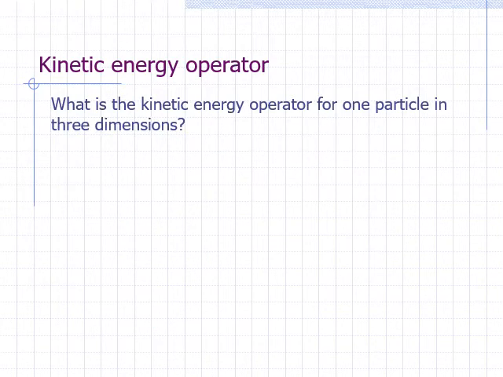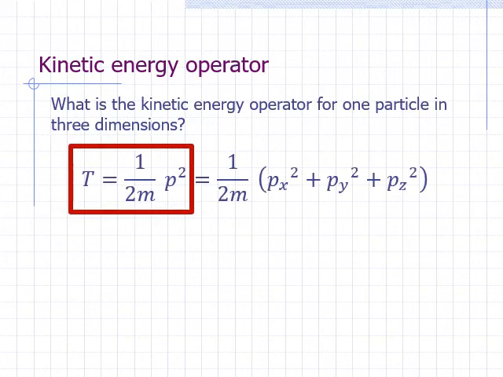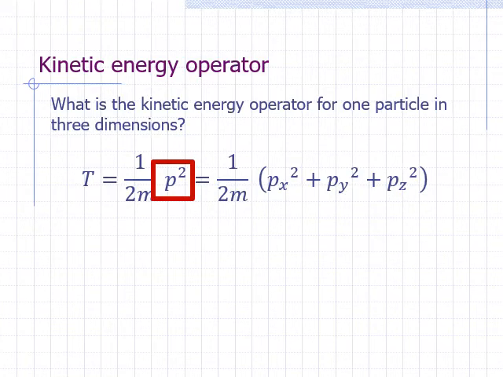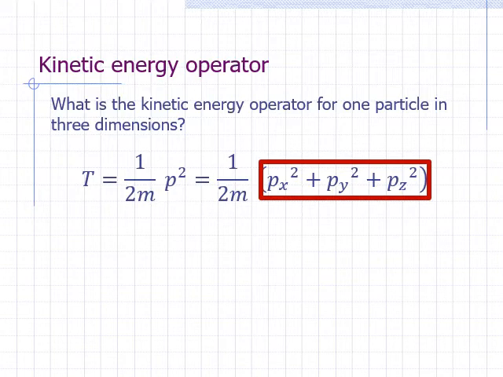In 3 dimensions, the classical expression for kinetic energy is 1 over 2m times the square of the magnitude of the linear momentum, p squared. P squared is equal to the sum of the squares of the components along the Cartesian axis, p sub x squared plus p sub y squared plus p sub z squared.